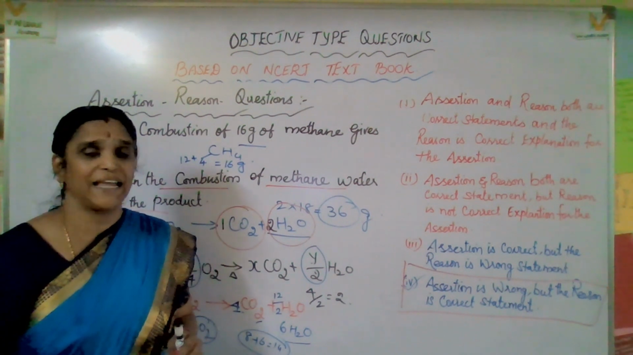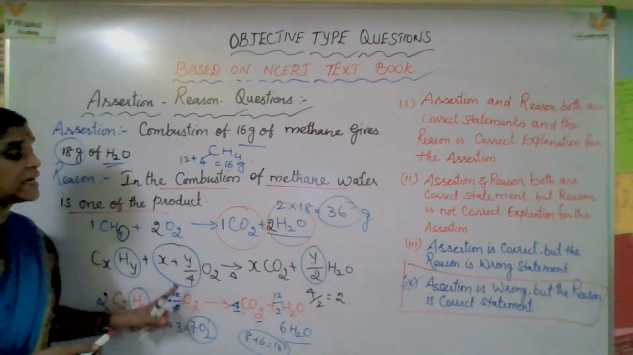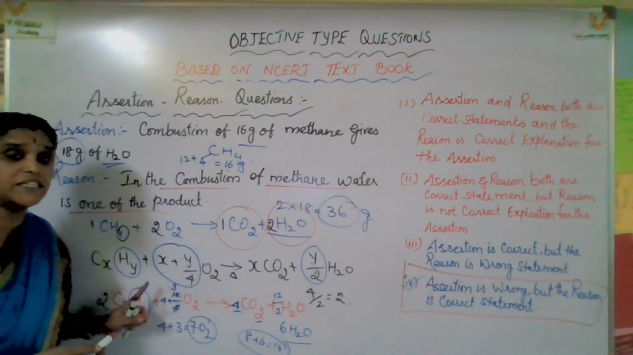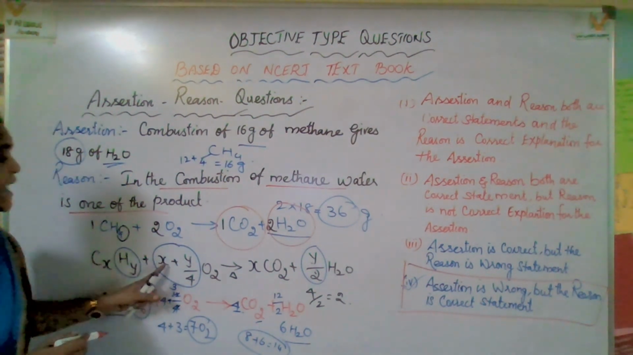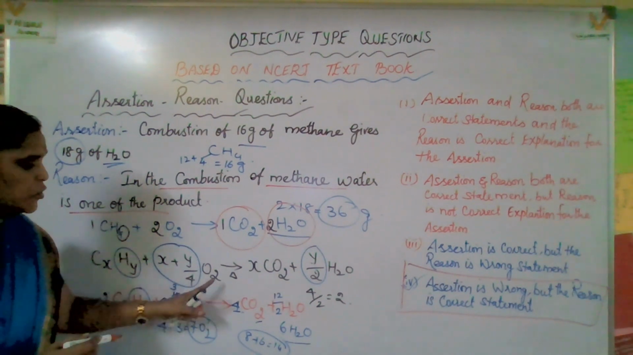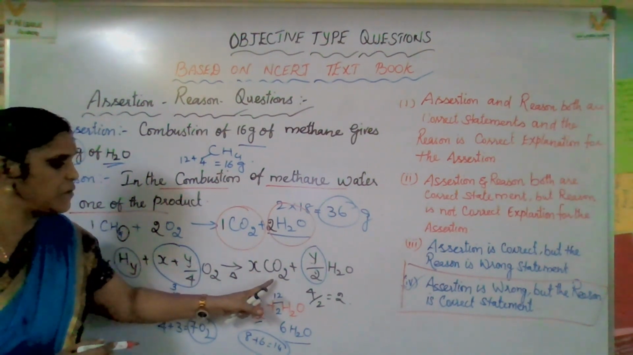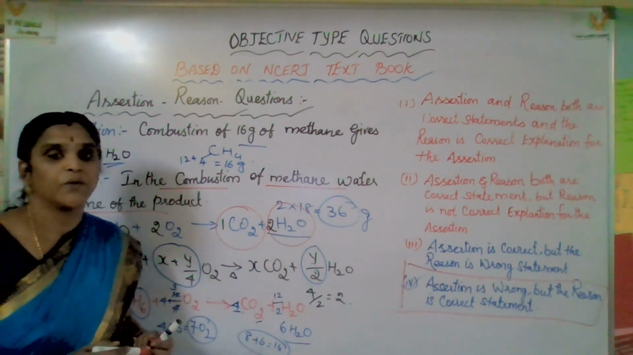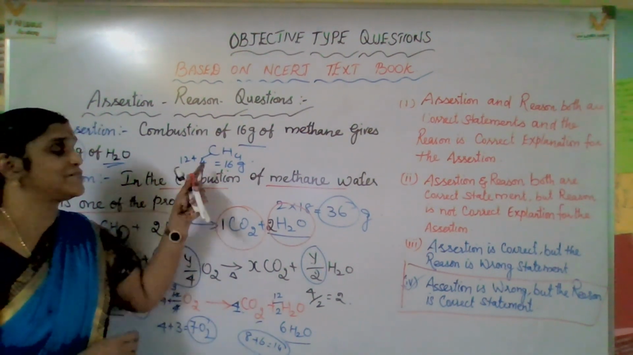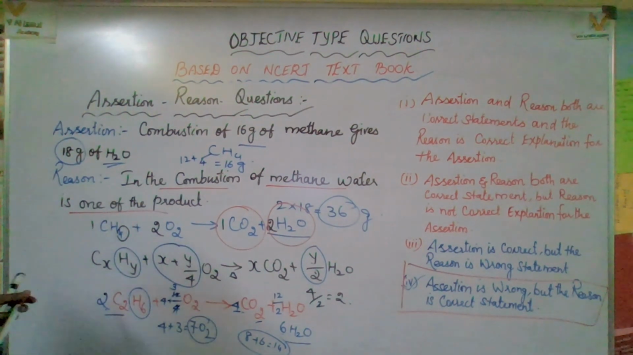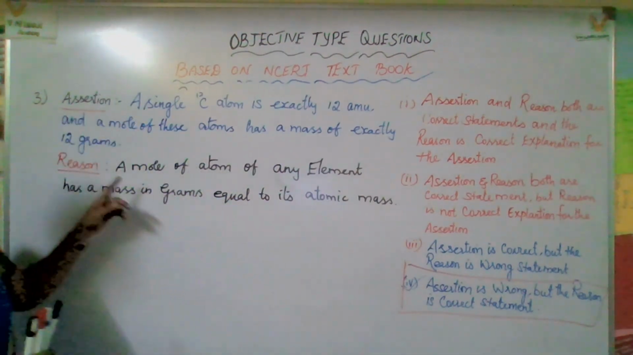I hope you got a clear idea about how to solve this problem also. CxHy plus (x plus y by 4) O2 gives x CO2 plus y by 2 H2O. Yes, fine. Let us go to some more important questions from assertion reason. The next question, it's really interesting.